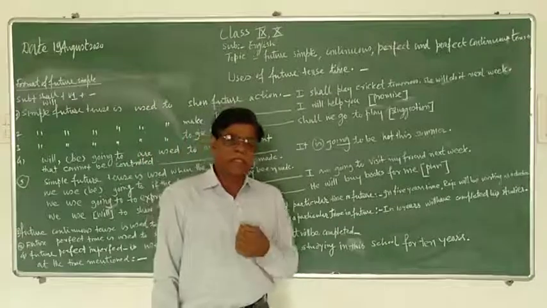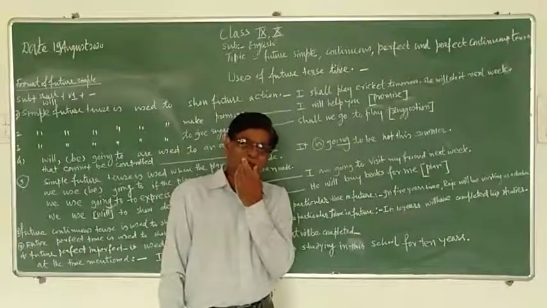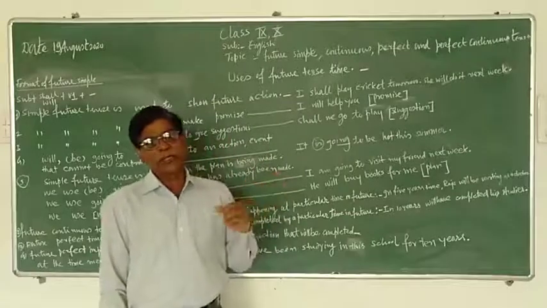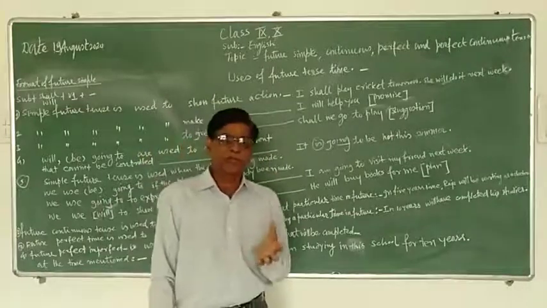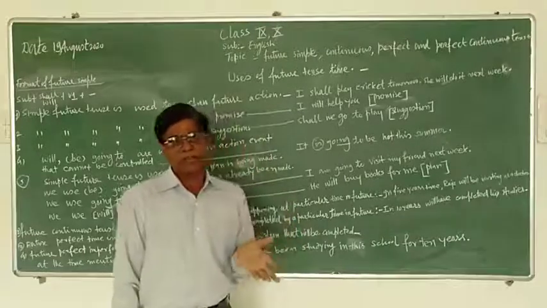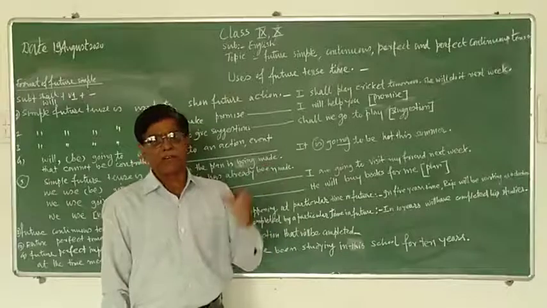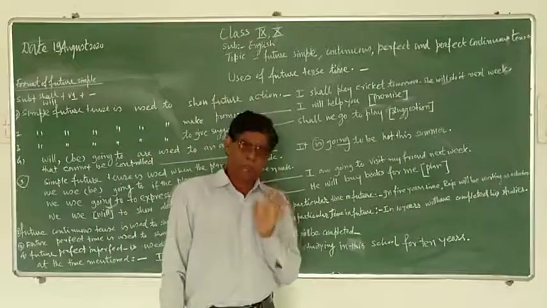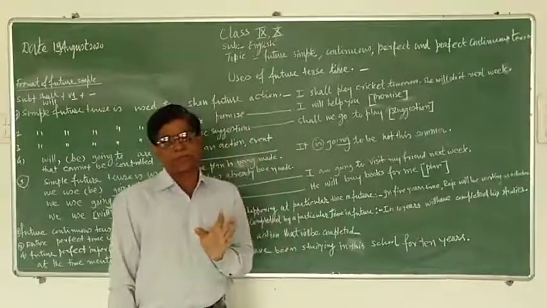Subject plus am, is, are plus ing to V1 plus object. Negative: subject plus form of to be plus not plus ing to main verb plus object plus mark of interrogation. So that is negative present continuous tense.